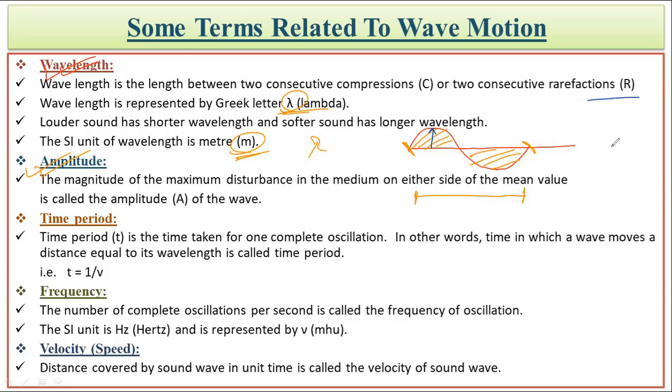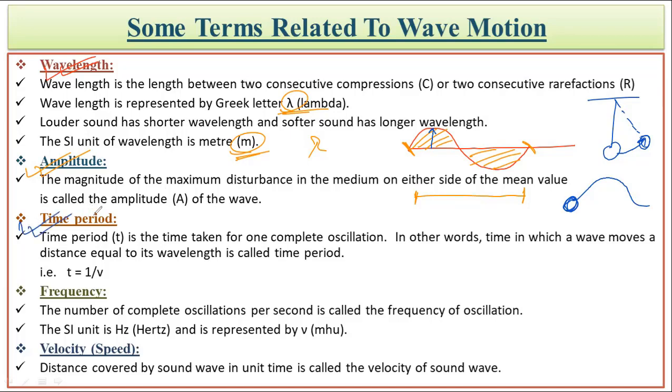Suppose, for example, there is a pendulum. The height to which it has been lifted to one end would be called the amplitude. In the same way, when a particle is hit by any body or made to vibrate, how far it had excited itself and moved from its mean position will give us the amplitude over there.